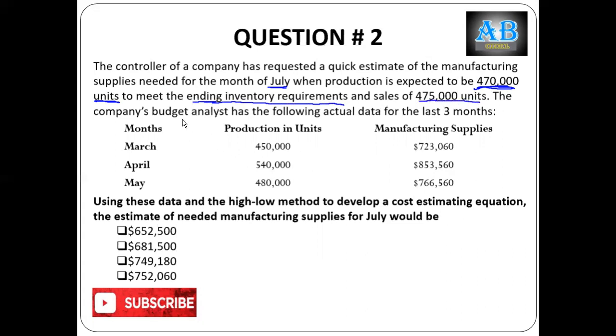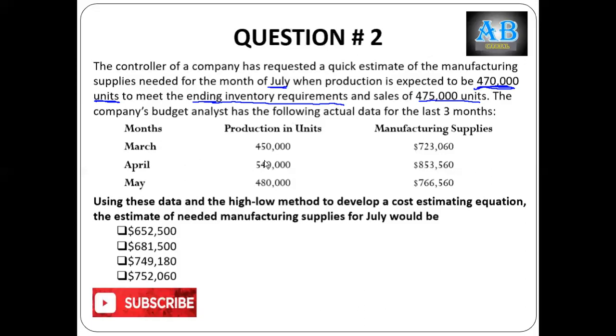The company budget analyst has the following actual data for the last 3 months: March, April, May, and this is the expected level of activity for July. So by using the data of the previous 3 months, we can determine July's relevant total cost.